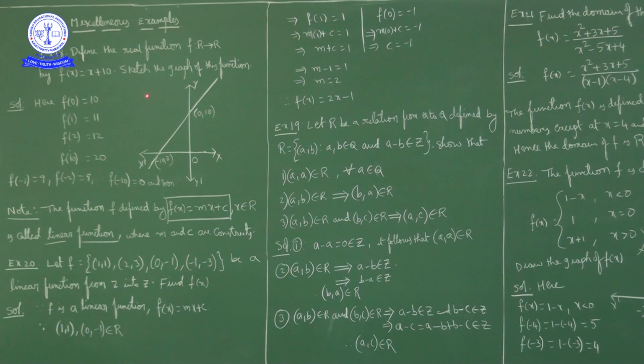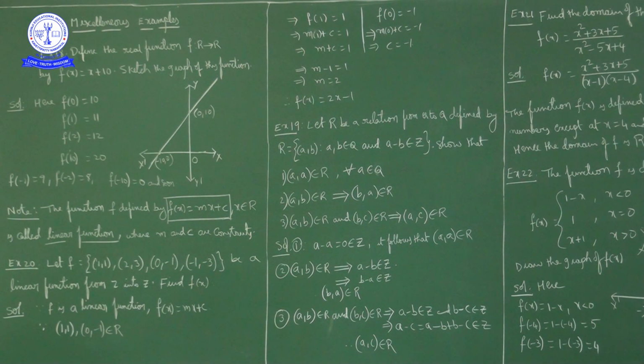Okay, but here f of x is equal to x plus 10. The function of the form f of x is equal to mx plus c, where x is a real number, is called a linear function, where m and c are constants.